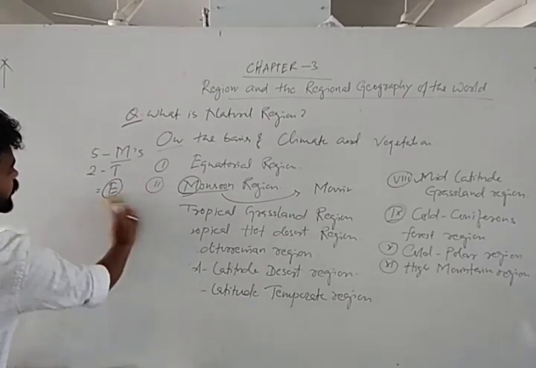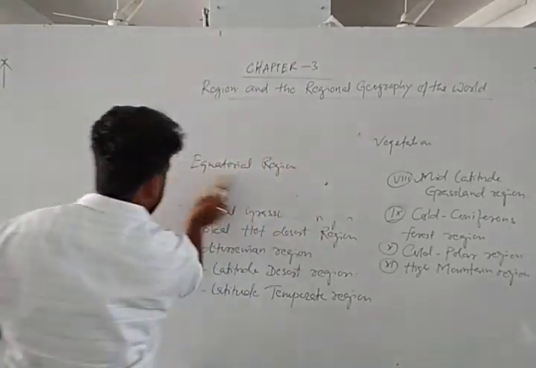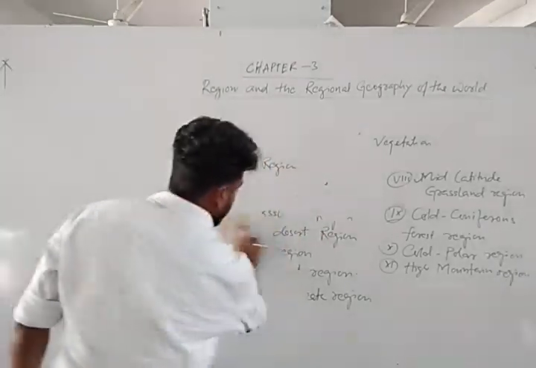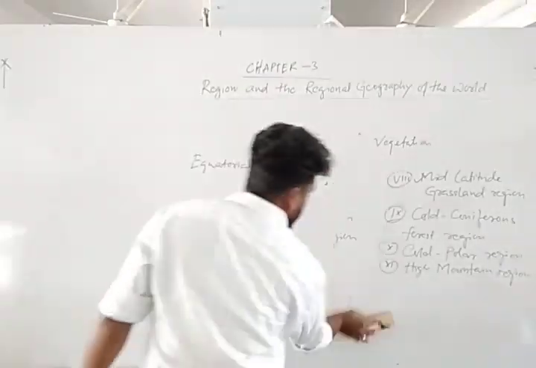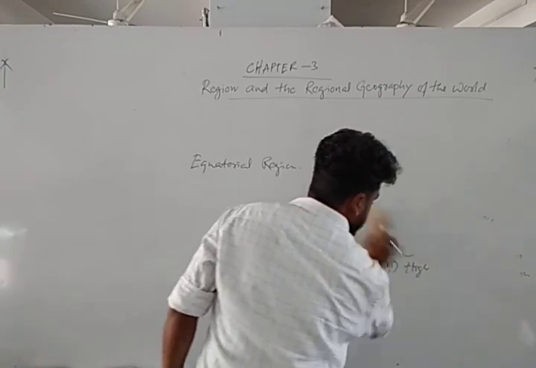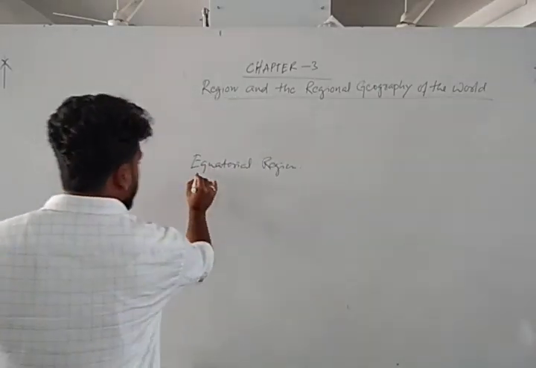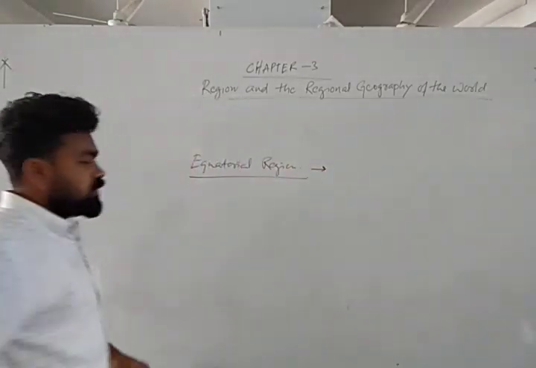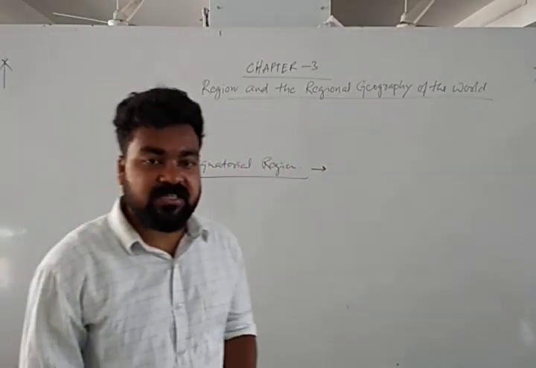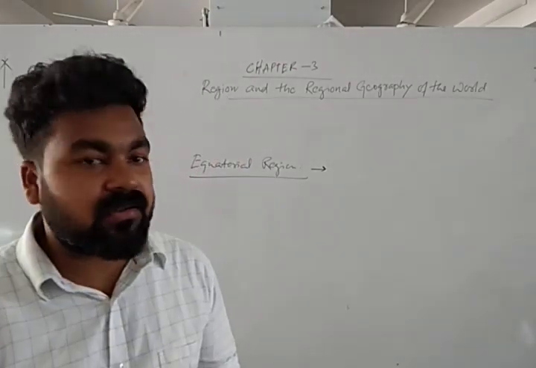Okay, let's start with the equatorial region first. When we study the regions separately, one thing we should remember: temperature and rainfall.